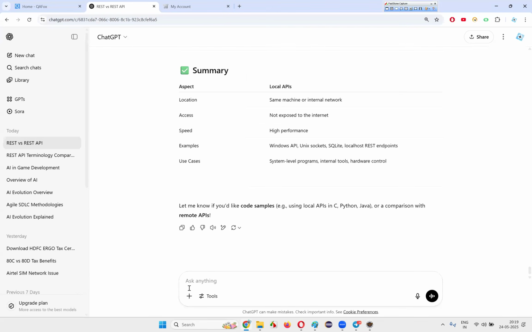I'm going to give you examples of single path APIs and multi-path APIs.